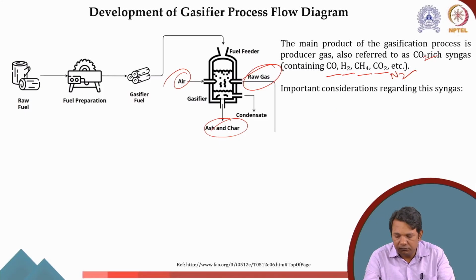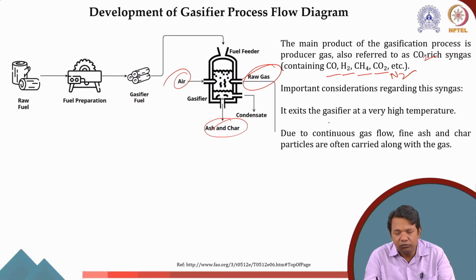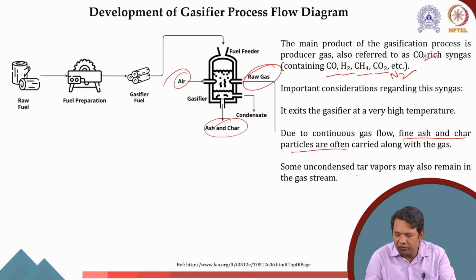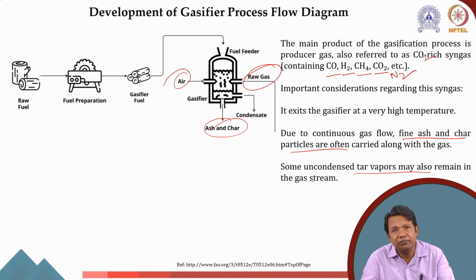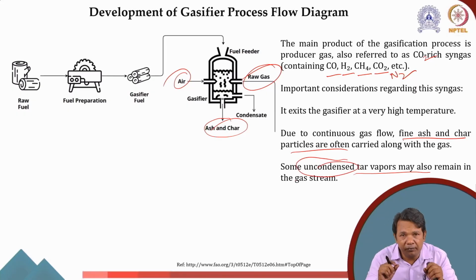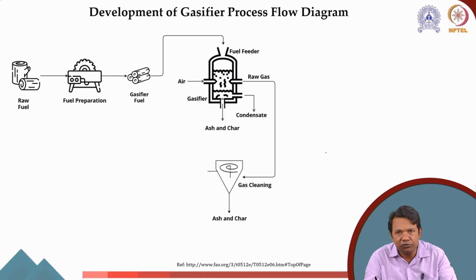Now, this syngas, as I said, exits at very high temperature, and due to the continuous gas flow the fine ash and char particles also get carried away. So what do we need? We need a cleaning system, right? Sometimes the uncondensed tar vapor also remains in the gas. Then we need a cooling system as well, so that it can condense the tar vapors, or if the tar is in the form of mist or small particles, then we can use a separation system or a filtration system to separate them.